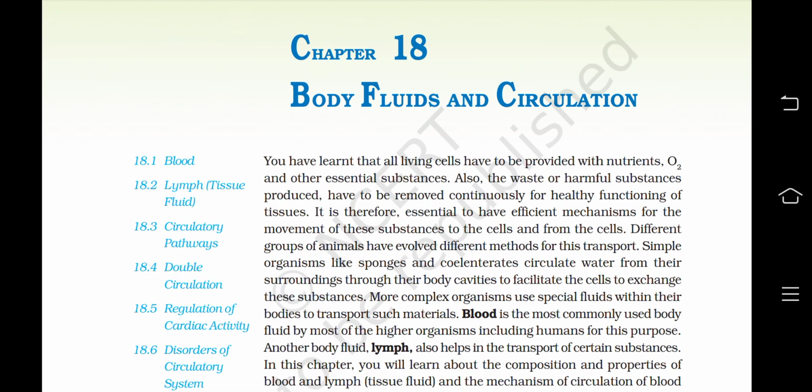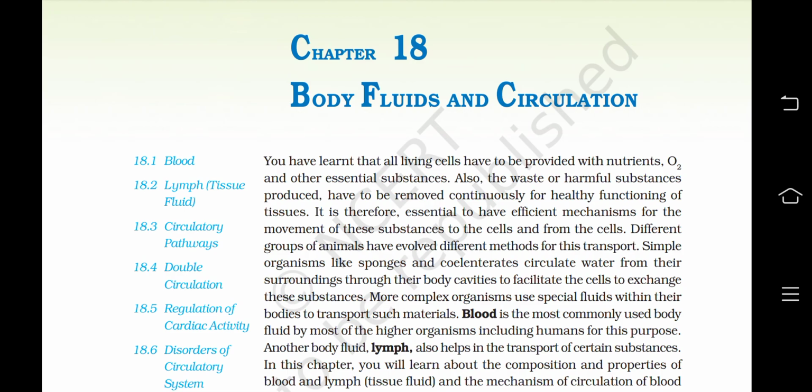Simple organisms like sponges and coelenterates circulate water from their surroundings through their body cavities to facilitate the cells to exchange these substances. More complex organisms use special fluids within their bodies to transport such materials. Blood is the most commonly used body fluid by most of the higher organisms, including human beings, for this purpose. Another body fluid, lymph, also helps in the transport of certain substances.